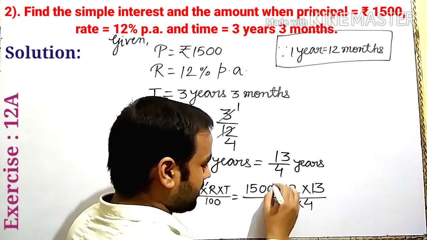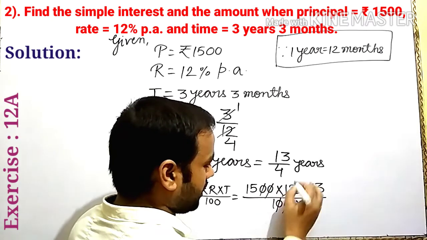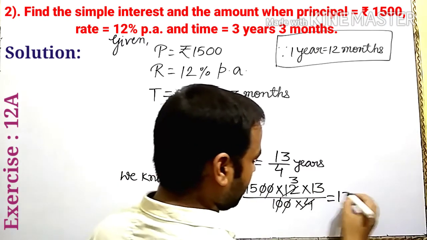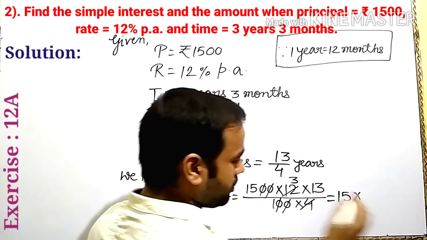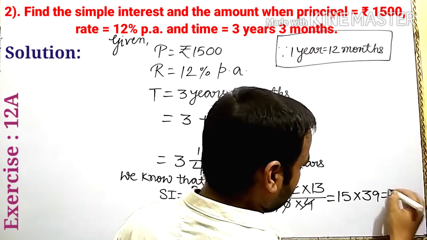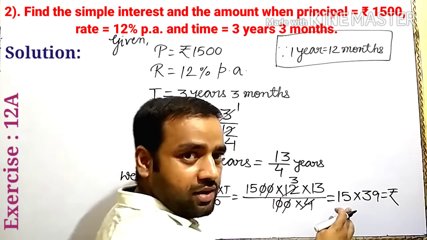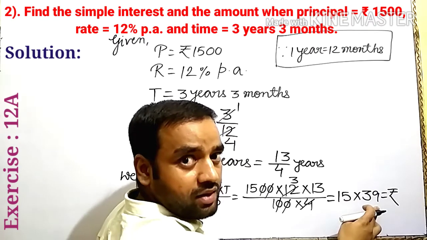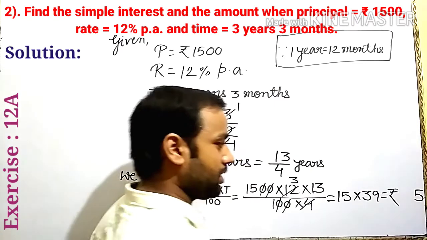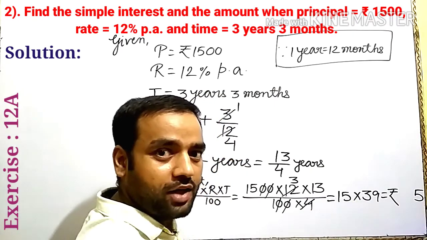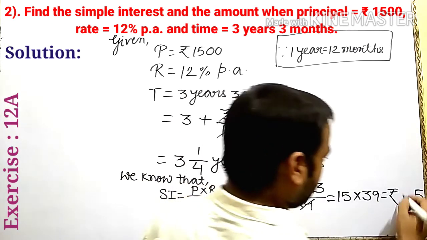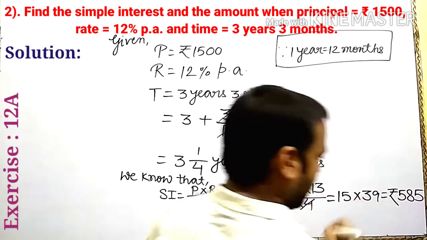Here double zero cancels out. 4 3s are 12. Here 15 remaining into 3 into 13 is 39, is equal to, here 15 9s are 135, write the 5, carry 13. 15 3s are 45 and plus the 13, so 45 plus 13 is 58. Is it clear?